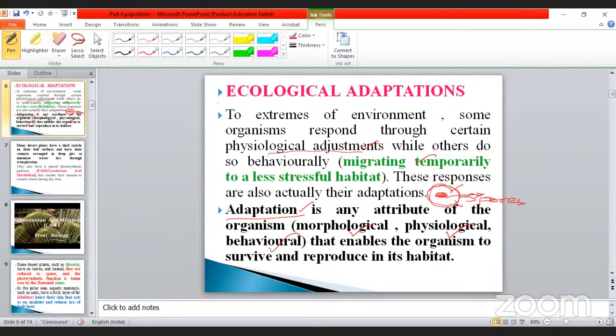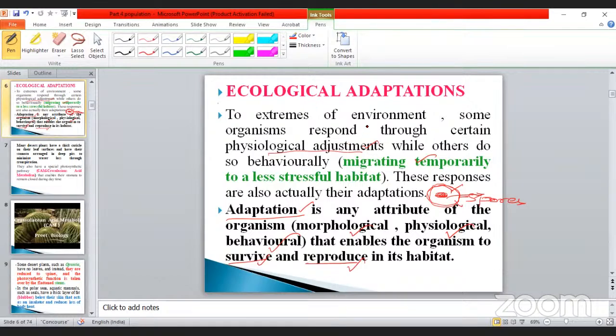Morphologically it may be helpful, and also physiologically and behaviorally, enabling the organism to survive. Survive means survival fitness, food, shelter, whatever it may be. All those things come under the category of survive. And reproduce, and also produce their young ones. That is very, very important, my dear. These are all ecological adaptations. Some of them are xerophytes.